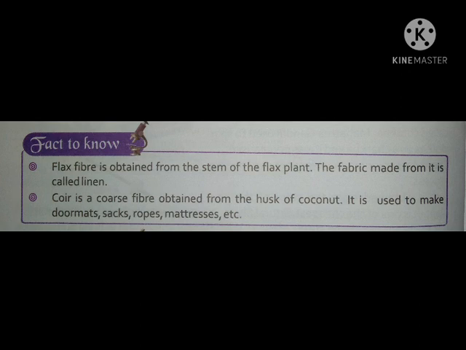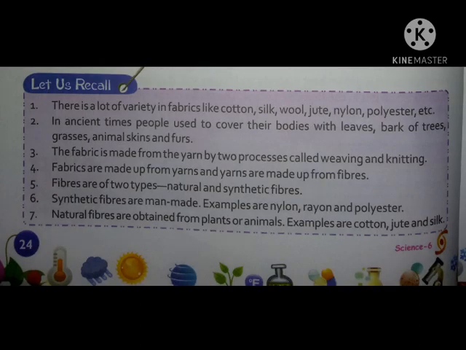Now let us recall. There is a lot of variety in fabrics like cotton, silk, wool, jute, nylon, polyester, etc. In ancient times, people used to cover their bodies with leaves, bark of trees, grasses, animal skins and furs. The fabric is made from yarn by two processes called weaving and knitting. Hope you understand this process.